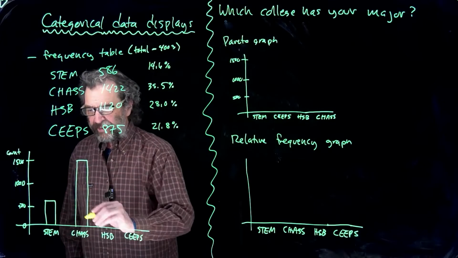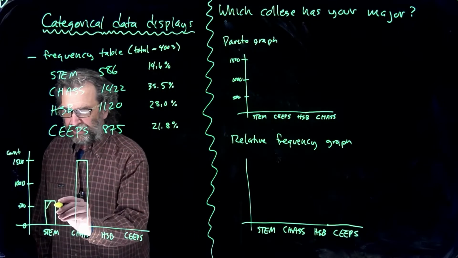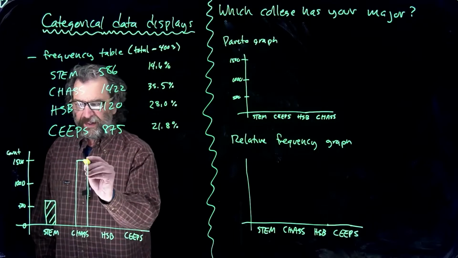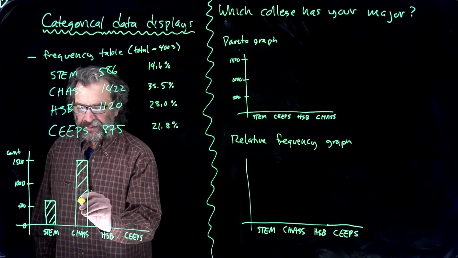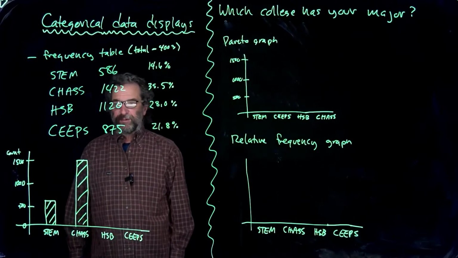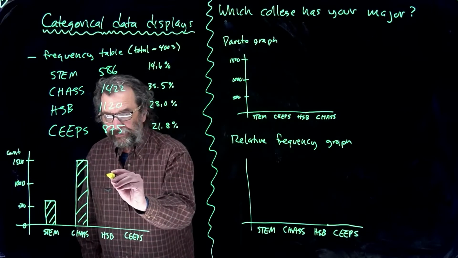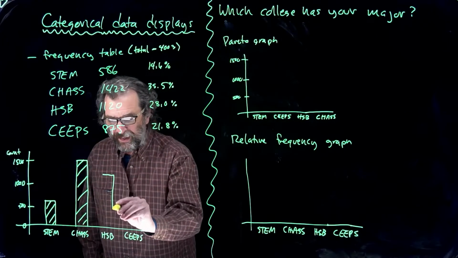The reason for making them the same width is that way area is proportional to the number of observations. Since the height is the number of observations, if the widths are the same for all the bars, then their areas represent an amount. And we want to do that. So here we go, 1120 tall. Try to make it the same width.